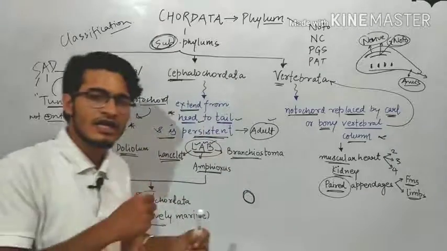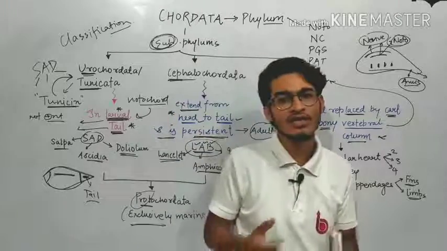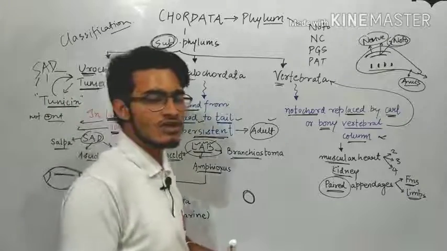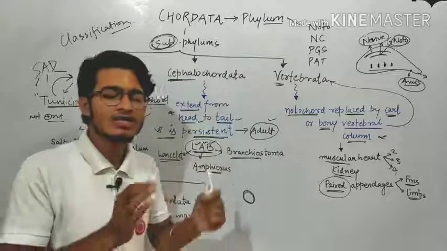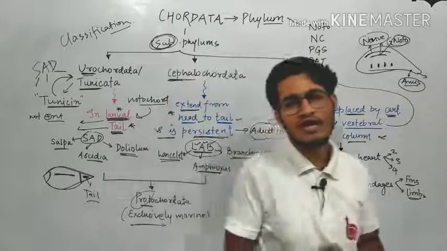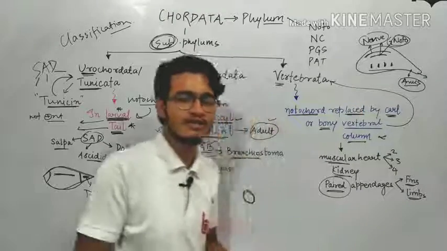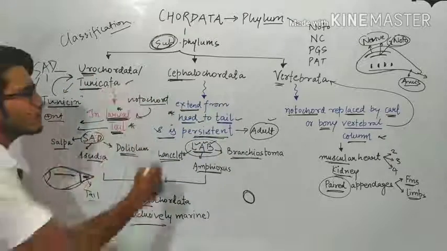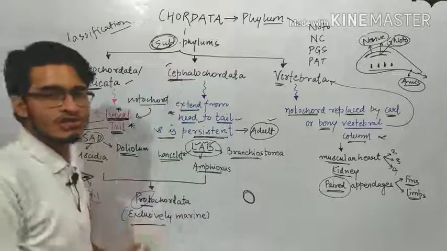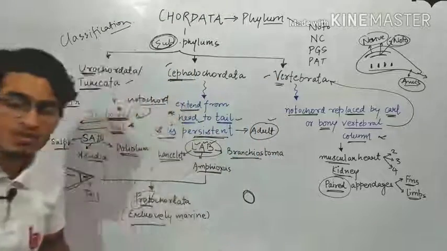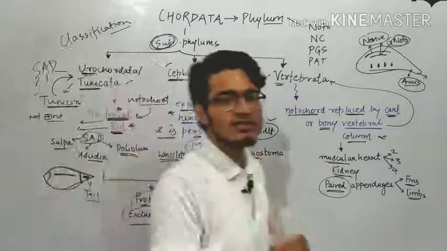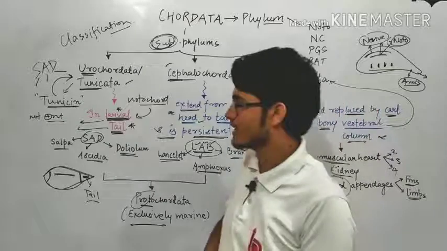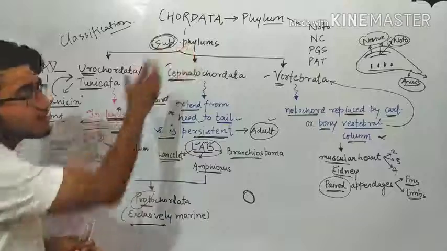Other than that, there are several characters such as a muscular heart is present, जो कि 2, 3 या 4 चैम्बर का हो सकता है. Kidneys are present for excretion and osmoregulation, and after that, paired appendages are present, which can be fins in case of fishes and limbs in case of mammals, let's say. So इस तरीके से हर चीज के नाम में कुछ छुपा हुआ है. Tunicata में tunicin, cephalo means head, so the notochord will be extended to the head. Vertebrata simply means vertebral column. So all these things are suggesting something. अगर नाम को लेके, नाम को पकड़ के चलें तो भी सारे कैरेक्टर्स आसानी से याद हो जाएंगे. So this is all about the subphylums.